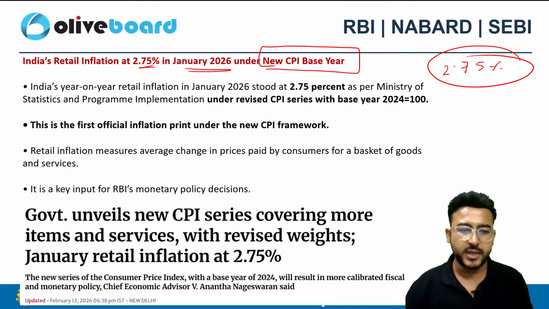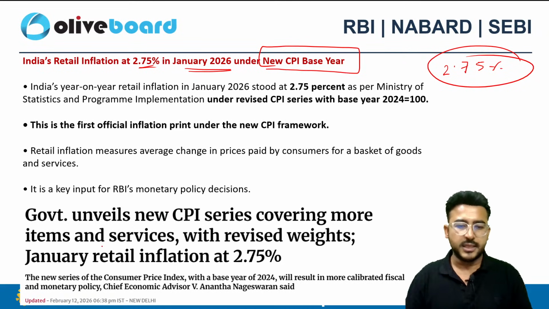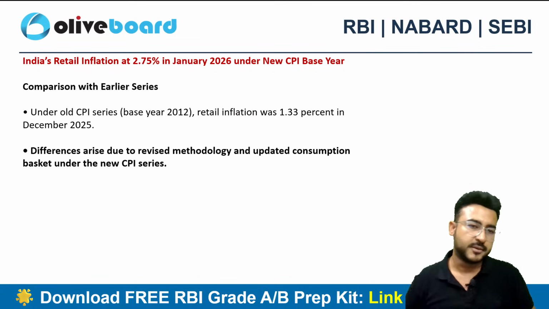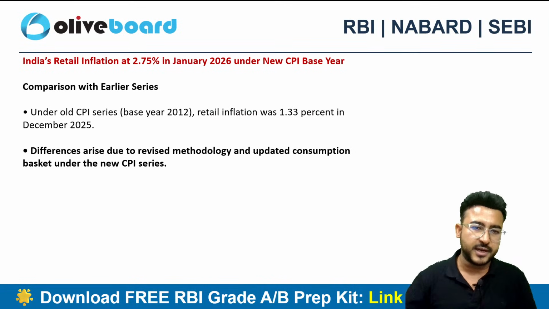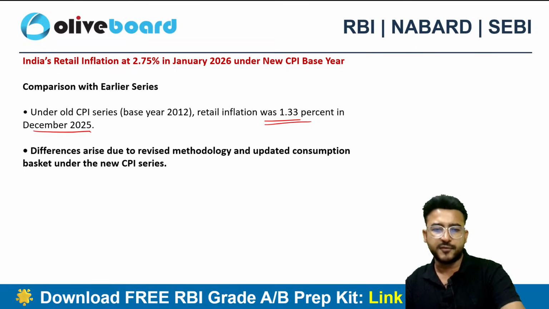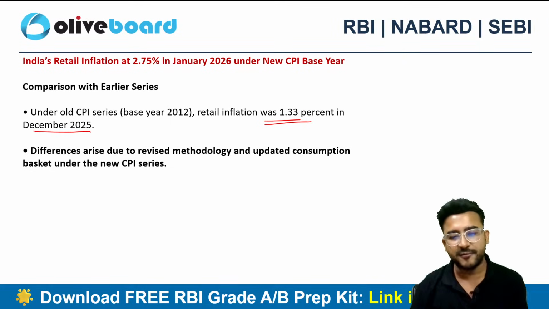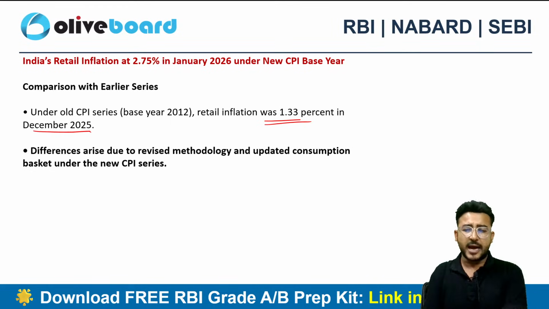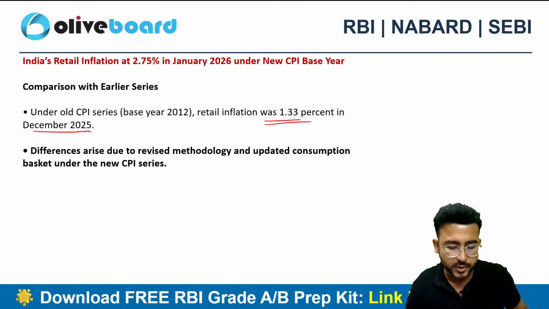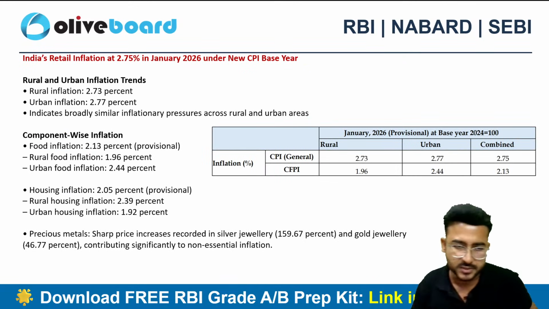Considering the calculation of the new base year, we have seen that the government has released the January retail inflation at 2.75%. So differences are there definitely. Earlier in December 2025, we were having only 1.33% of inflation. Now you guys can think, sir, how did it jump to 2.75%? So there is no straight short answer. Why? Because there is a base year change. If the base changes, definitely the data is going to also change, right? So it is a mere impact of the base year change basically.